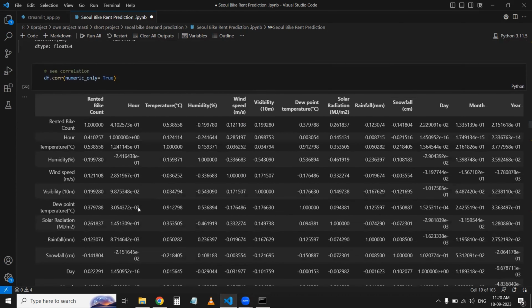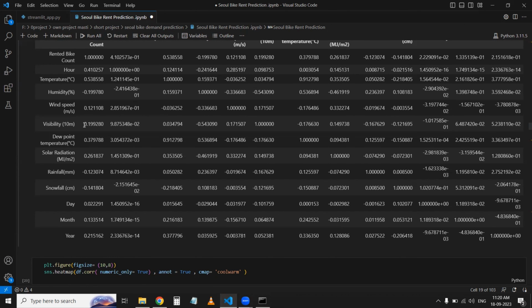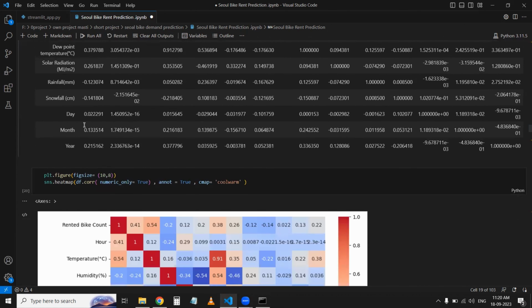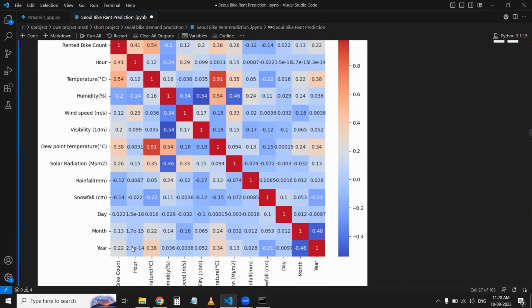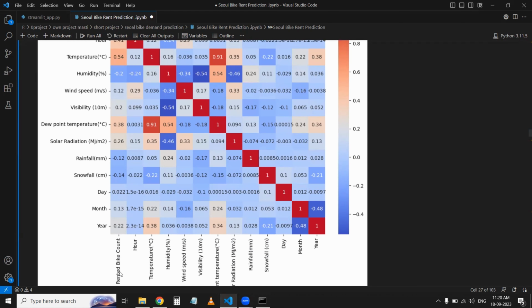So to see the quick values and an interesting figure, I have written the code here to show the heat map. And this is my heat map, which contains all the values and the columns, and the relationship between them. So here you can see that the rented bike count with year is 0.22, and year to year is 1, which is quite obvious.